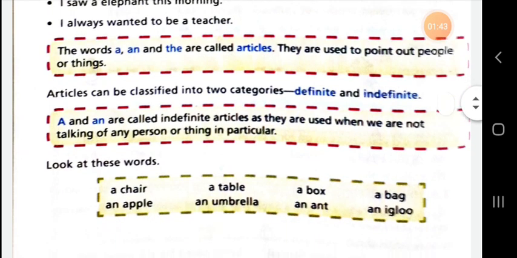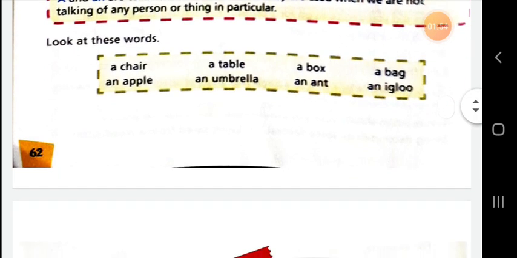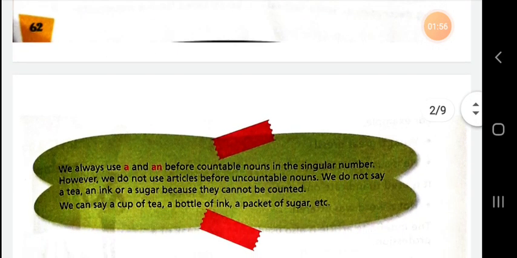Some examples are given here: a chair, a table, a box, a bag, an apple, an umbrella, an ant, an igloo. We always use a and an before countable nouns in the singular number. However, we do not use articles before uncountable nouns.